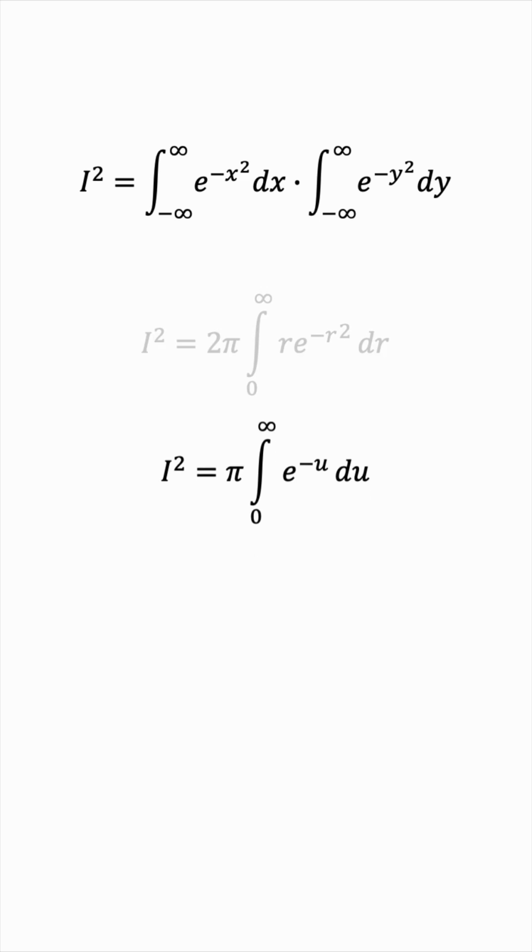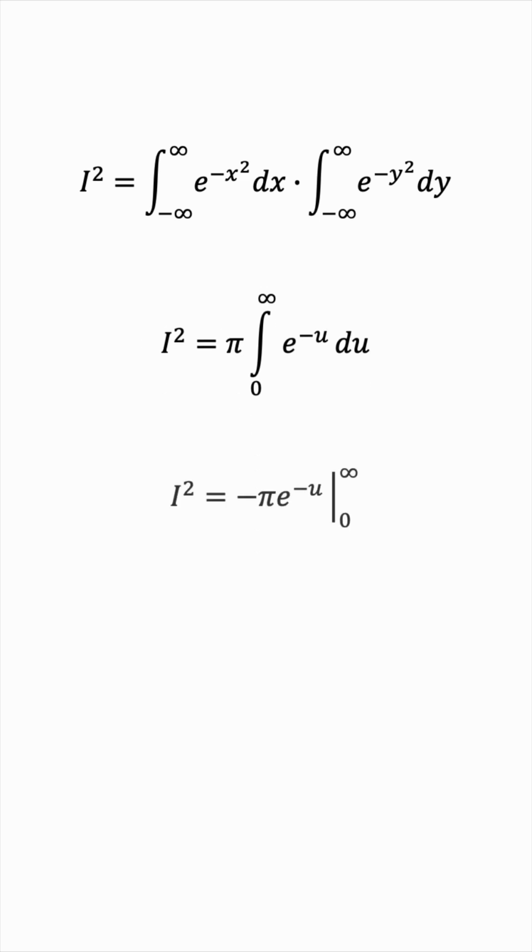We'll have negative pi times e to the negative u from 0 to infinity. Now technically here we should be taking the limit because this is an improper integral, but this is just implied as part of the process. We can just substitute it as if we're taking the limit, and we know that e to the negative infinity is 0 in the limit, and e to the 0 is of course 1. So we have negative pi times negative 1, which is positive pi. So I is equal to the square root of pi.